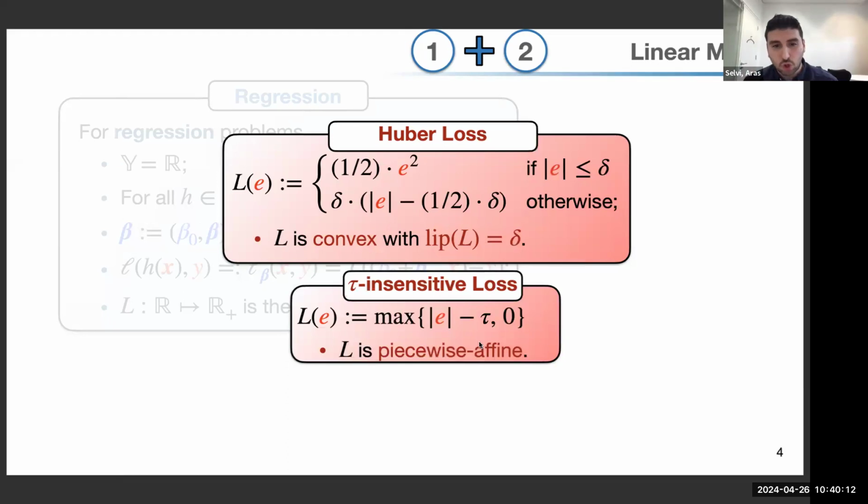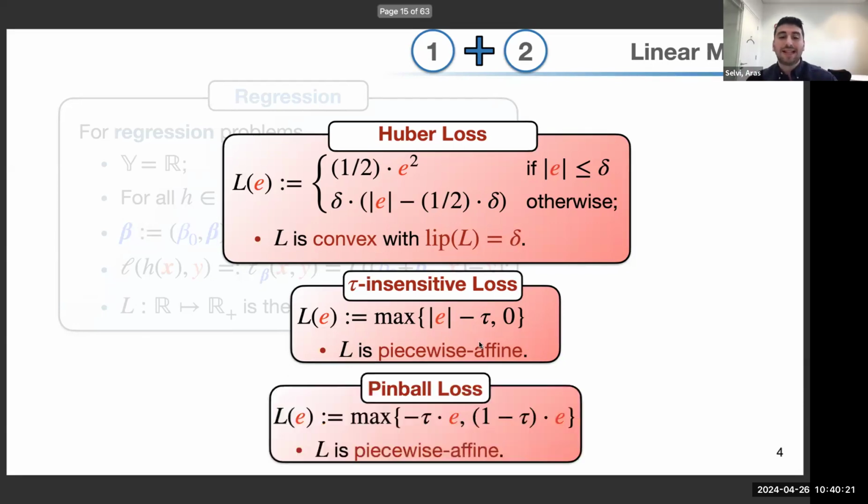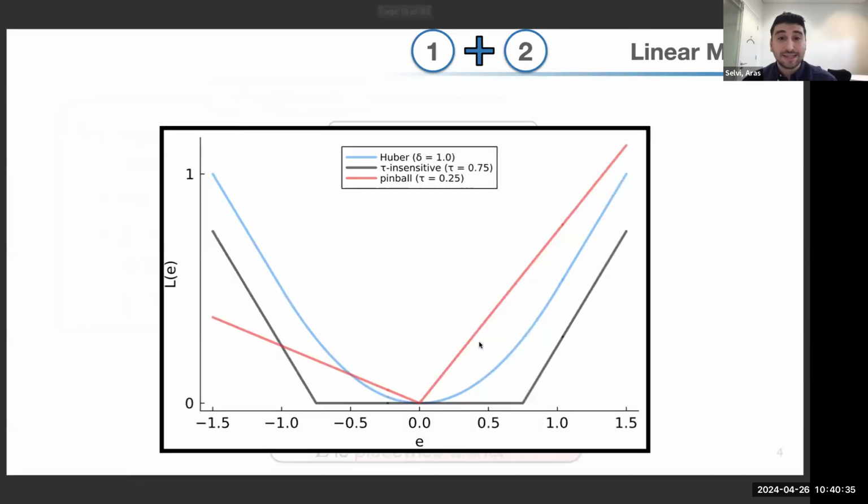And tau insensitive loss is the loss function we use in support vector regression, which resembles the support vector machine or the hinge loss. And the pinball loss is what we use in quantile regression. For example, if we want to estimate the 50% quantile or the median regression, we use the pinball loss, which in some cases is more robust compared to the linear regression. And again, these loss functions behave differently, and it's a modeling choice.